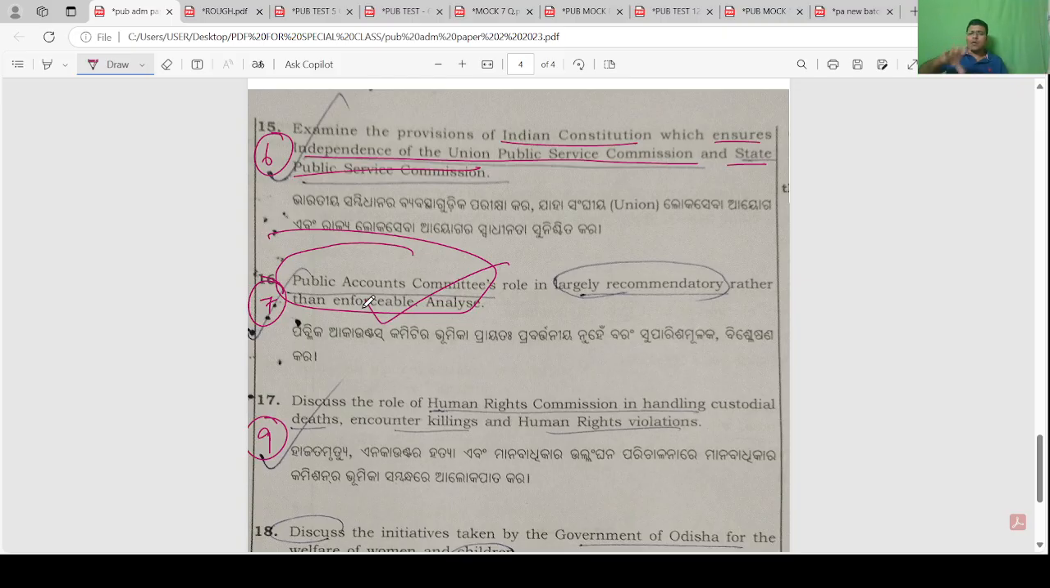The public account committee was established under the recommendation of a particular committee, and it has justified its establishment. It has fulfilled the purpose for which it was established. After that, role and function of public account committee, limitations faced by public account committee, steps to remove limitations. Like, public account committee is post-mortem in nature. It cannot be involved in day-to-day function.